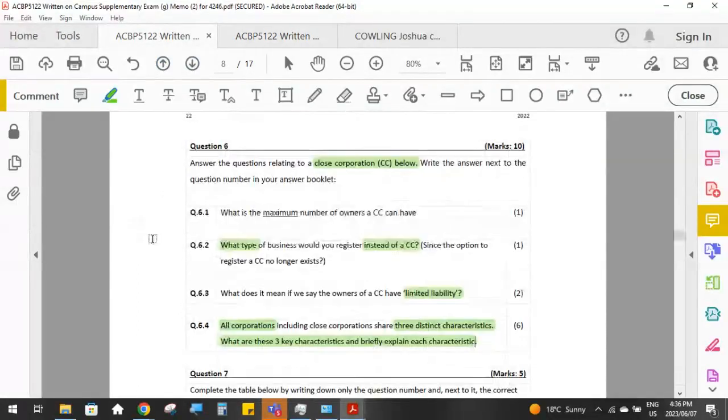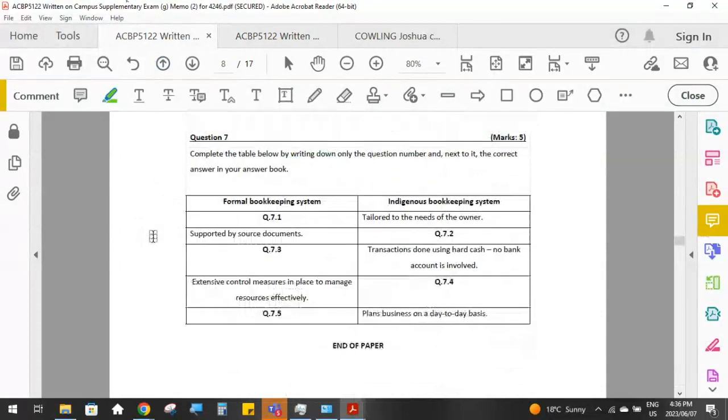Remember, always just explain things in your own words. You don't have to memorize out of the textbook. So as long as you've understood it, when you're learning these things, make sure you understand them, and then you'll always be able to come up with a sentence in your own words to explain something.